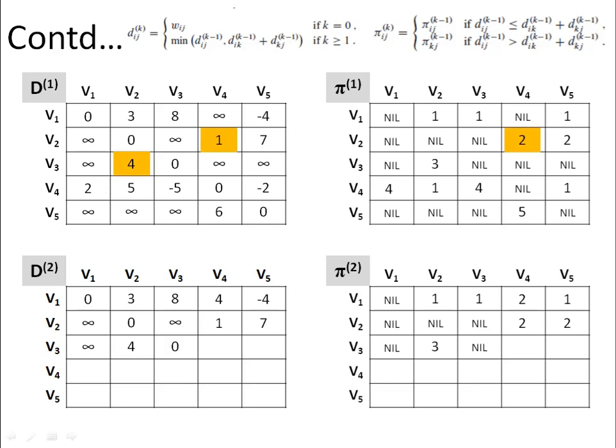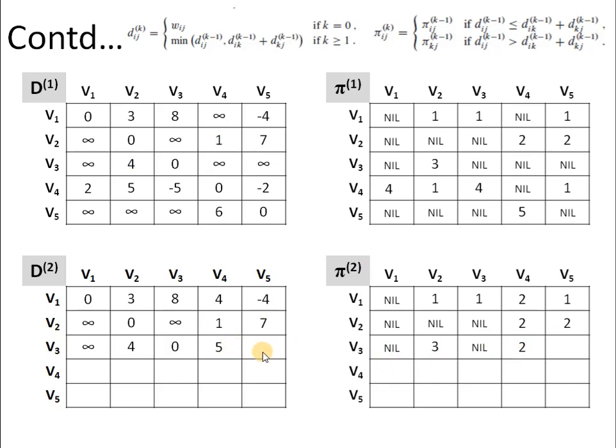So 3 to 2 and then 2 to 4. So this entry comes out to be 5, which is less than the current value, which is infinity. And now we are reaching vertex V4 via vertex V2, so the corresponding predecessor comes out to be 2. So these are the required updates.